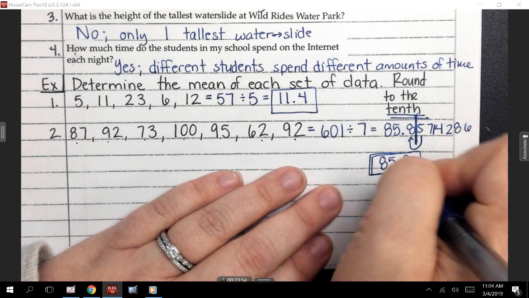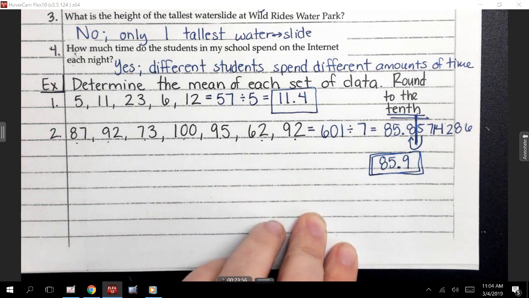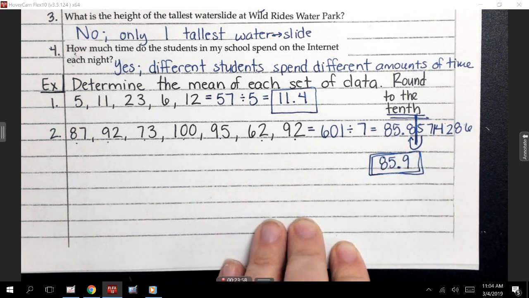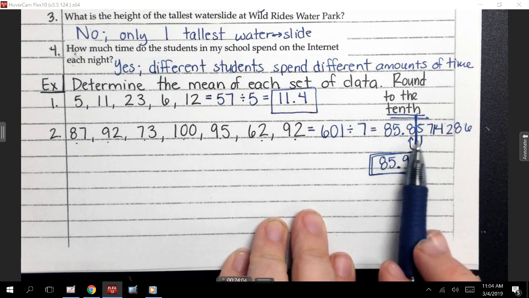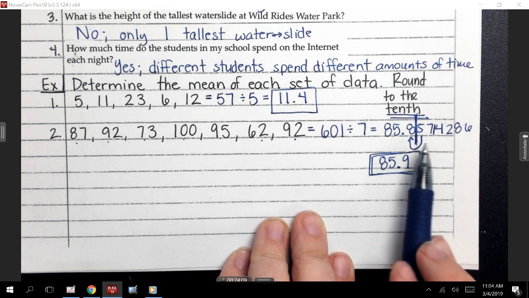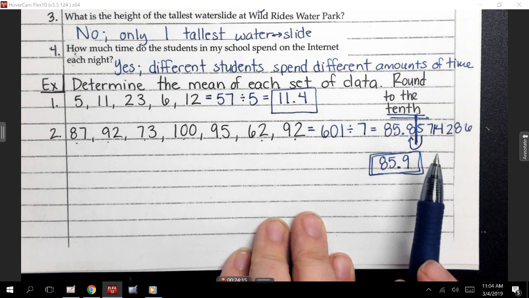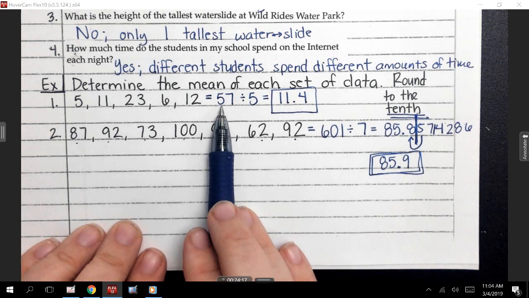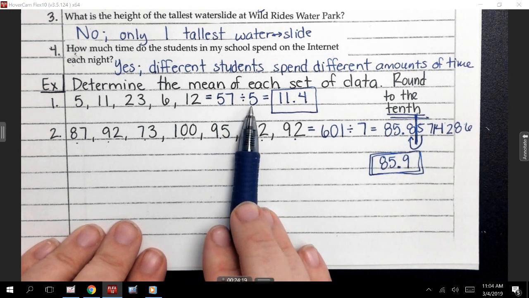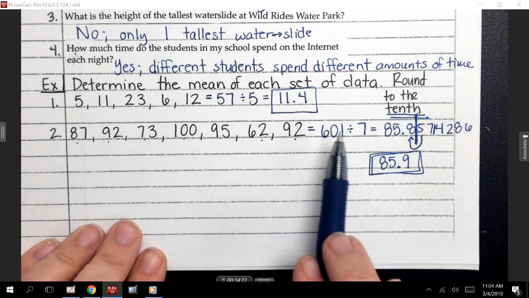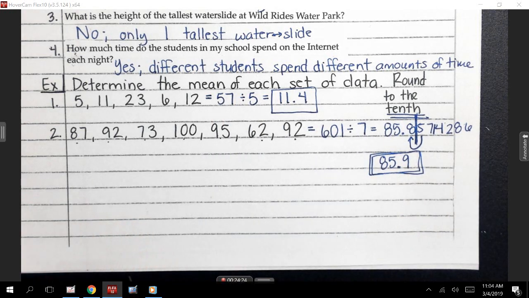All right, guys, rounding is a huge part of statistics. And I've noticed this year that some of us are still struggling with our rounding. All right? If you know that you're having trouble, put that line there. And then if you still need some help, I'll be happy to look at it with you. But when you come up, the first thing I'm going to look for is your line, your work, which in this case would be the line. Are we okay with that? So, guys, you notice I put what I got when I added, and I put what I divided by. Do I need to see that on your work tonight?